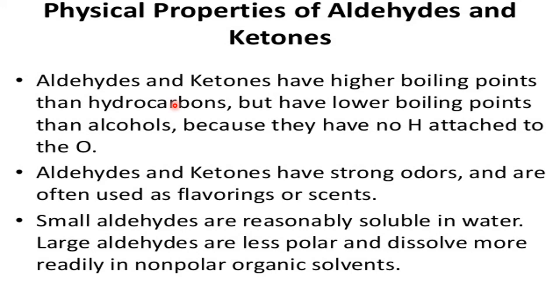Because of the polarity, they go for weak association, which gives a slightly higher boiling point, but they have a lower boiling point than alcohols, because alcohols contain a reactive group like OH. They go for intensive hydrogen bonding.